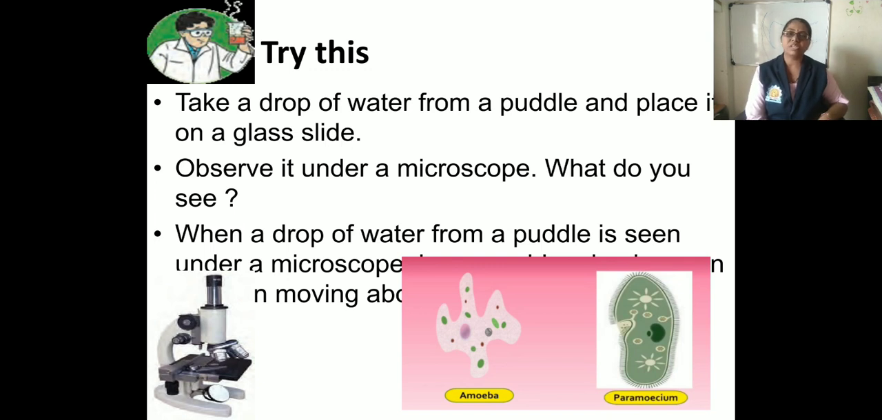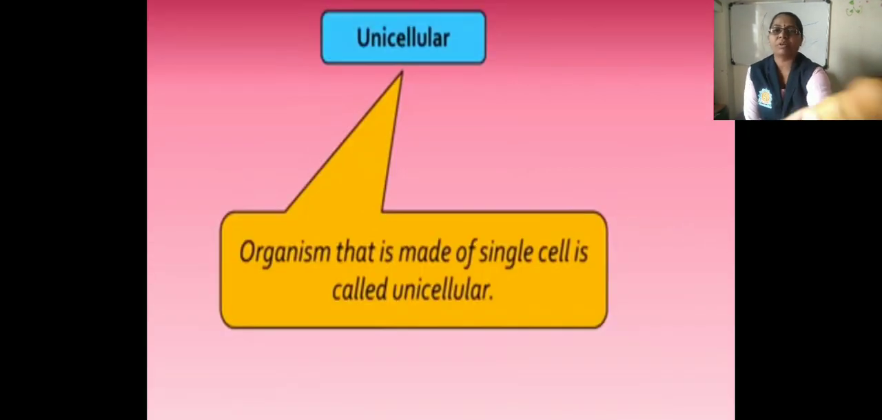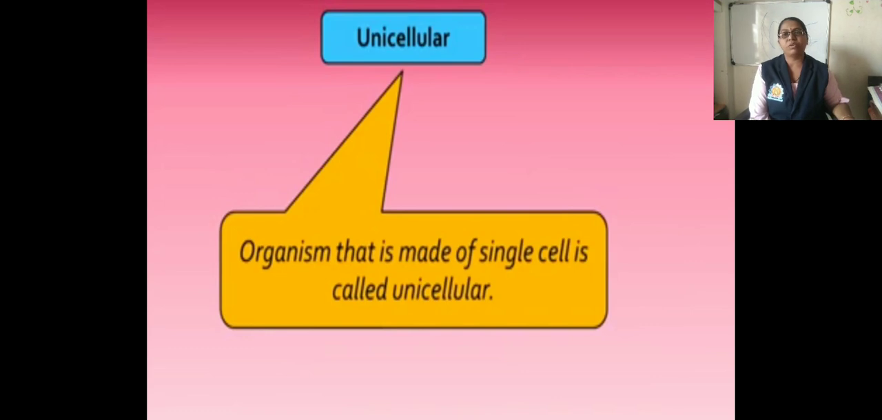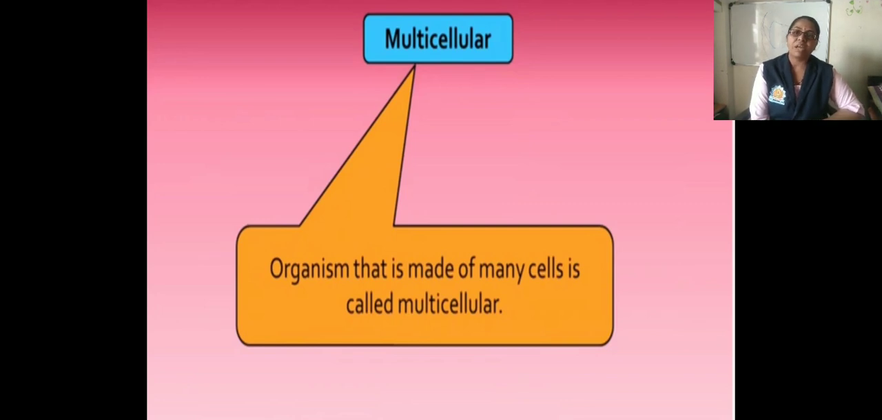According to the cell structure, the classification of animals is given: unicellular and multicellular animals. What is the meaning of unicellular animals? An organism that is made up of a single cell is called a unicellular organism or unicellular animal. For example, amoeba and paramecium. Next is the multicellular organism or multicellular animal. Animals that are made up of many cells are called multicellular animals.